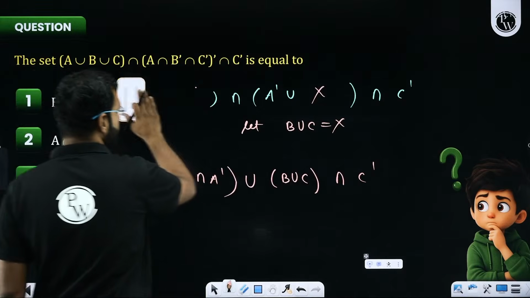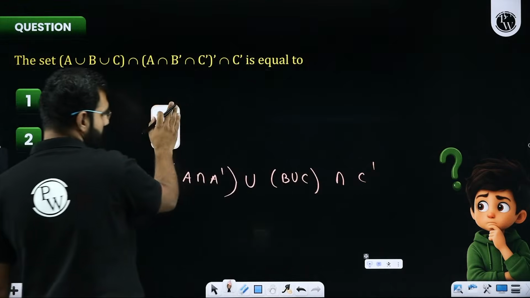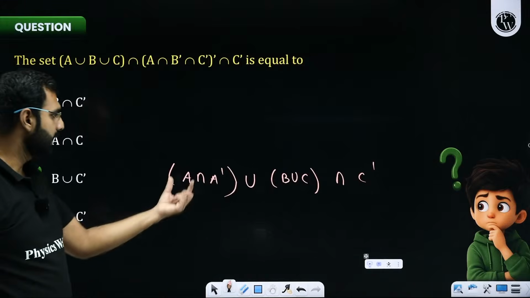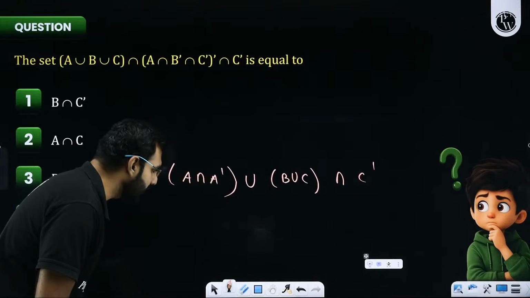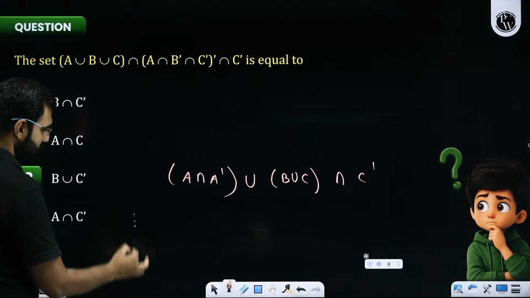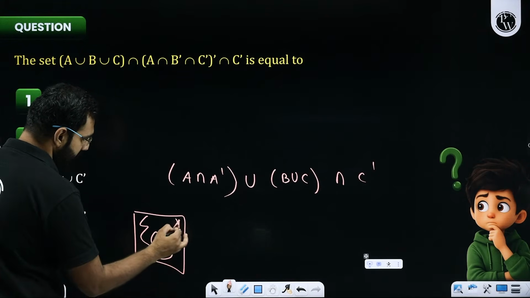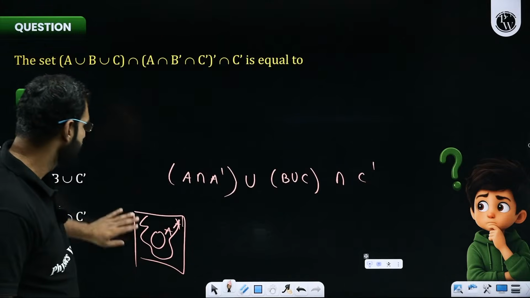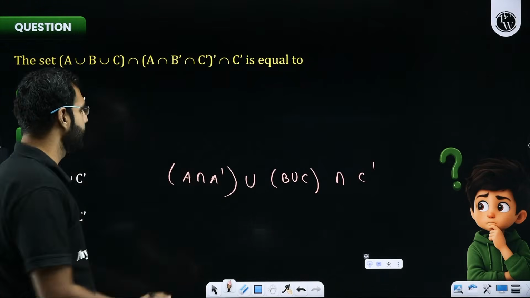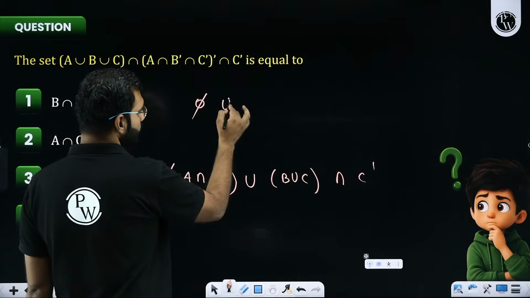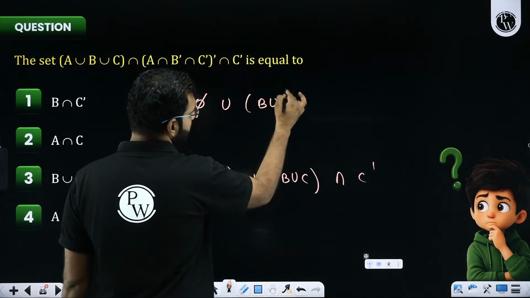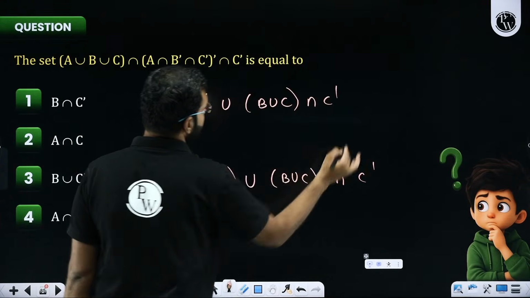Everybody comfortably processed it? Any confusions or queries so far? If there are, please ask. Now tell me, intersection of A with A complement. Imagine this is A, this is A complement. Is there anything common between them? Nothing. So this part over here is phi. So phi union B union C intersection C dash.